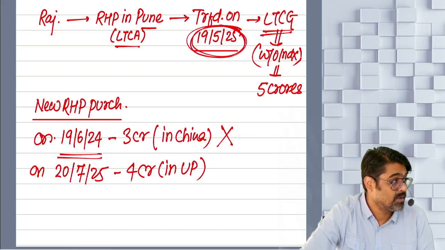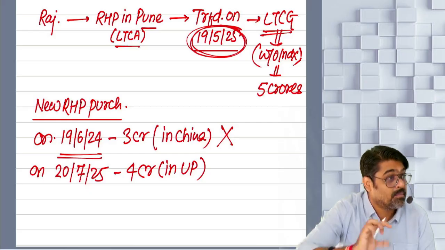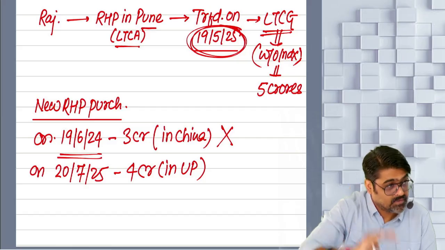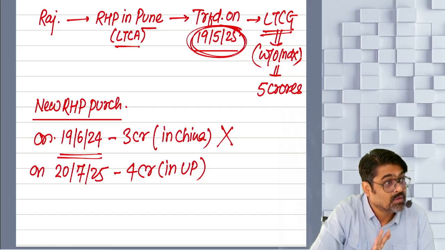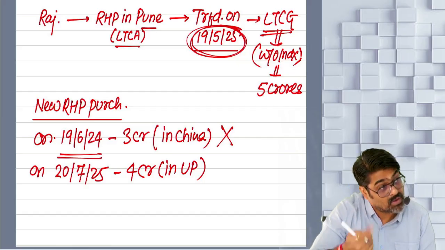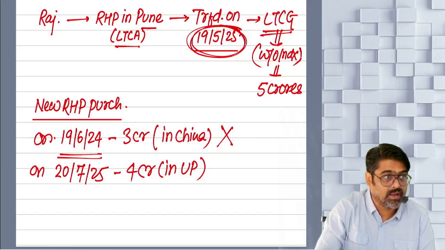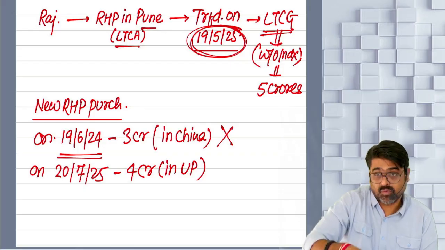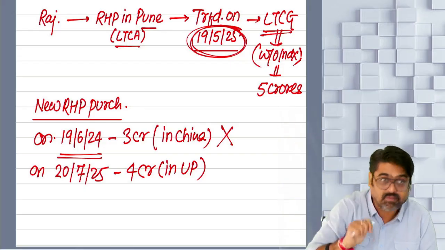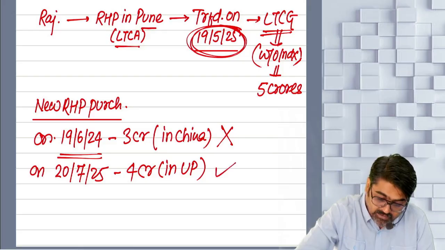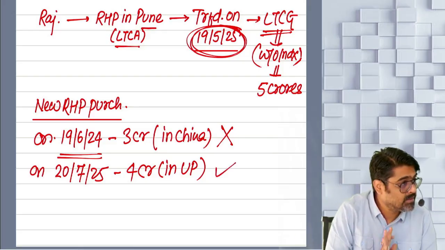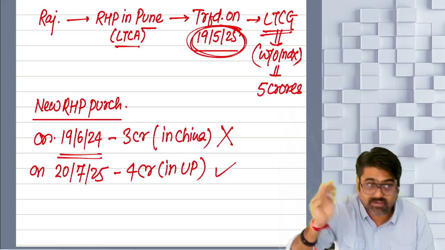Can you buy one property in Uttar Pradesh? In India? Purchase price is 4 crores. Is it within 10 crores? So the entire purchase cost can qualify. This cost can qualify, and it can be assumed that this 4 crore is met out of that 5 crore. And based on this, the exemption can be taken. Yes or no? So is it an eligible investment which will allow you to take the exemption?